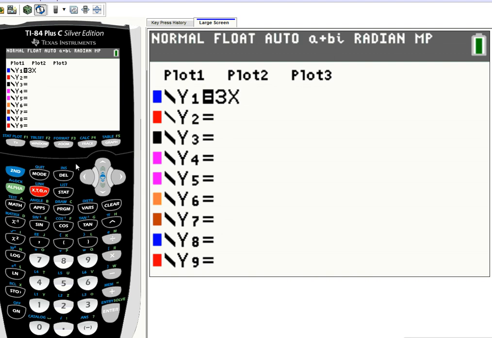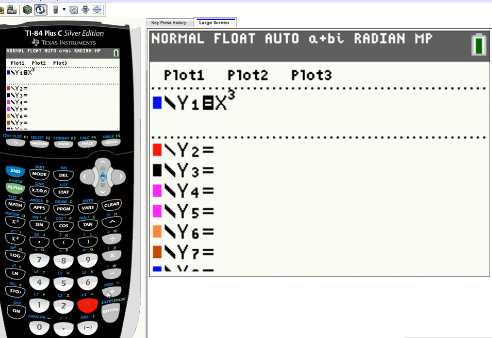Sorry, no, that's wrong. It's x cubed. I was looking at the wrong example. X cubed minus 2x squared plus 5x minus 10.